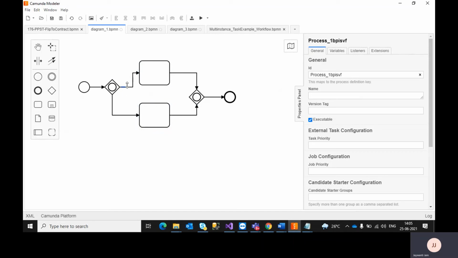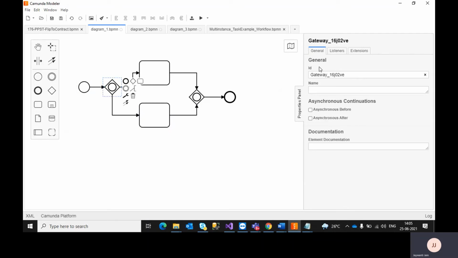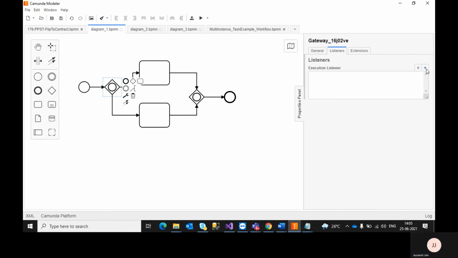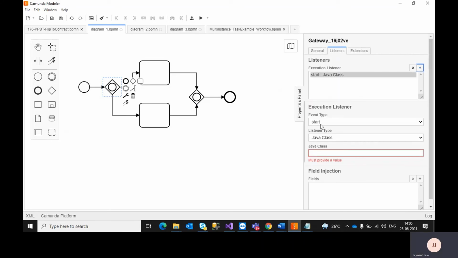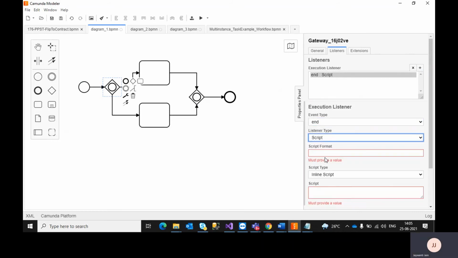So in this case, what you need to do before that, here, if you see, I have a listener. In that listener, the same pattern, I need to write an end event, JavaScript and inline script.